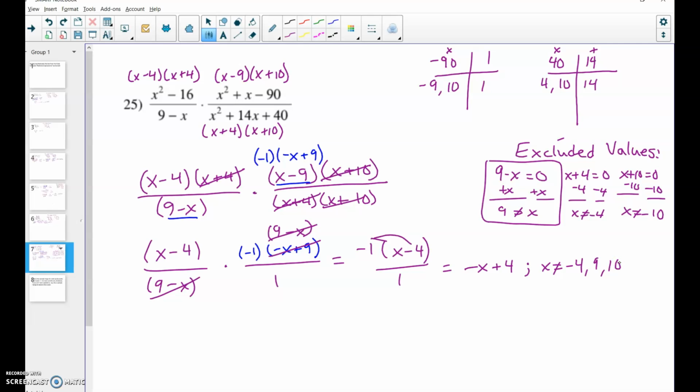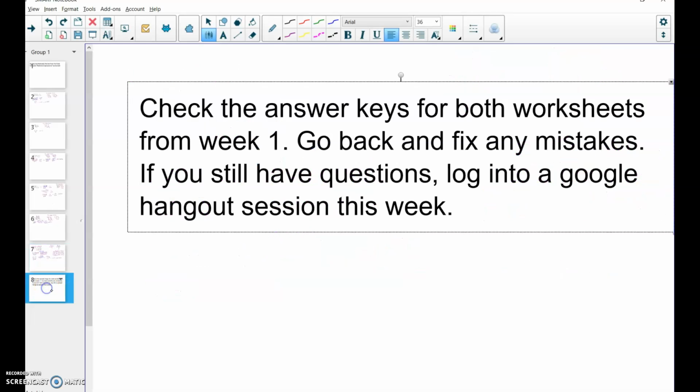Okay, I know again that one was really challenging because you had a lot of factoring and you needed to remember to switch that one factor to get it to be identical. So practice that, rewatch it if you need to.